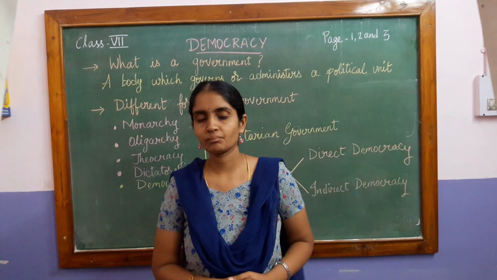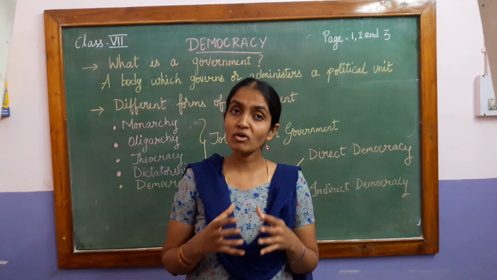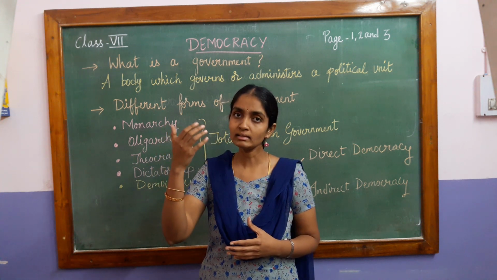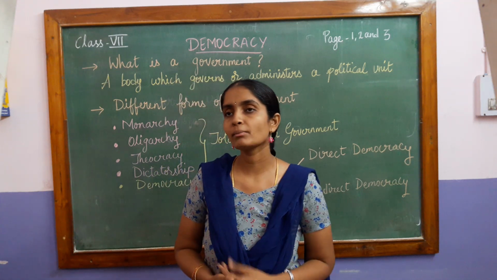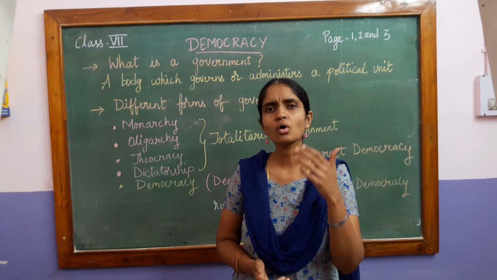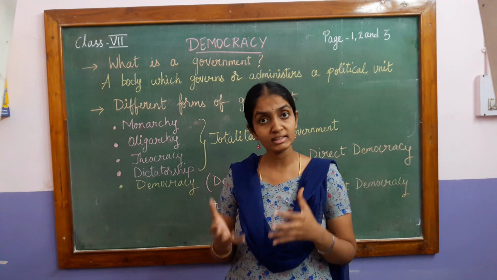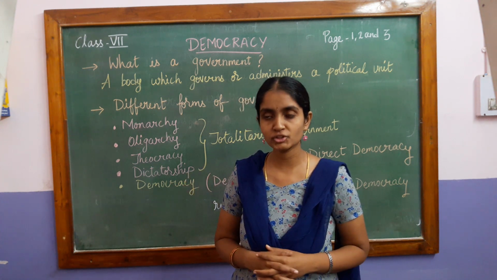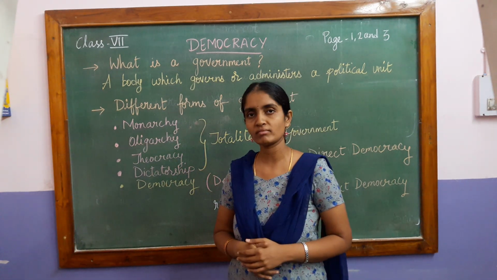Now, what is a monarchy? Monarchy is a type of government in which the son inherits the power when his father is a king. This type of government was very common during the medieval period. All the kings' sons and all the emperors' sons used to become kings, whether they were eligible or not, or even though they were not at all fit for that position, they were given that crown. So that is the monarchical government.